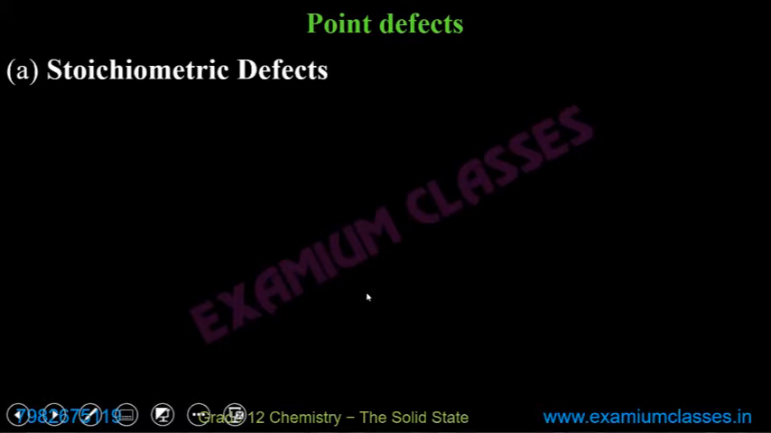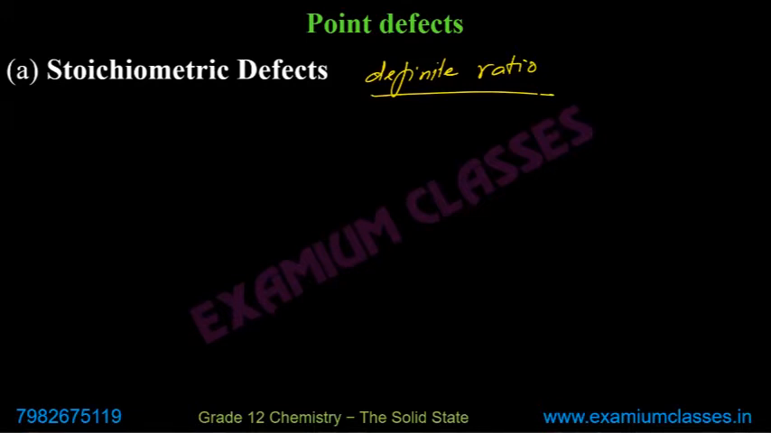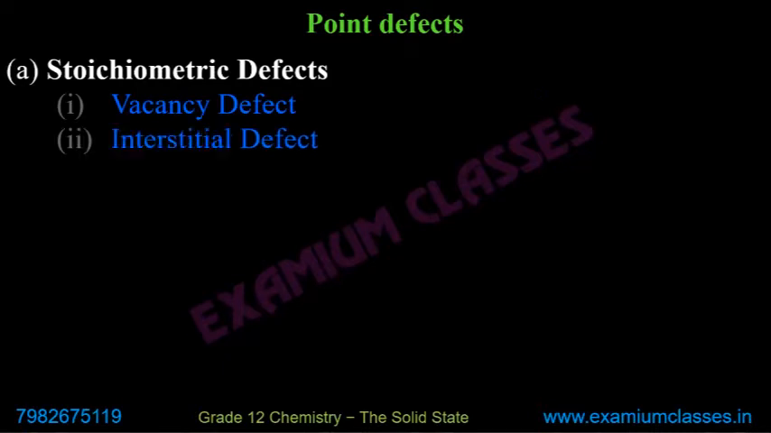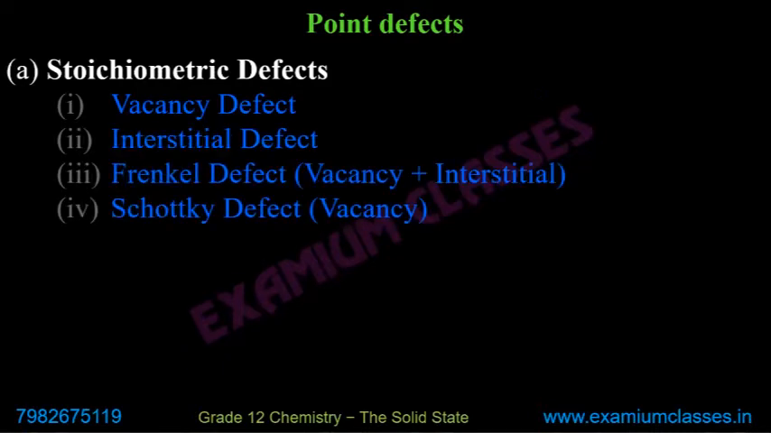So point defects, if we talk about and memorize all these points, stoichiometric defect means there is a definite ratio of impurity. So there will be a definite ratio per atom of the element we are talking about, per atom of the solid we are talking about. There will be four types of stoichiometric defects: vacancy defect, interstitial defect, Frankel defect, Schottky defect. We will be talking about these in detail. You need to first remember how many types of stoichiometric defects are there. Four types: vacancy, interstitial, Frankel, Schottky.